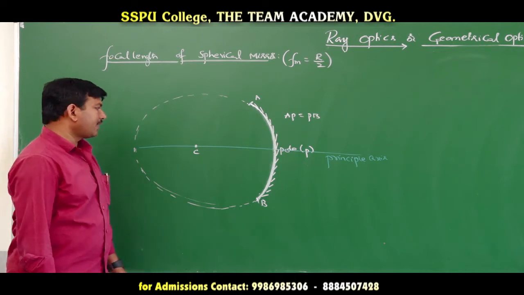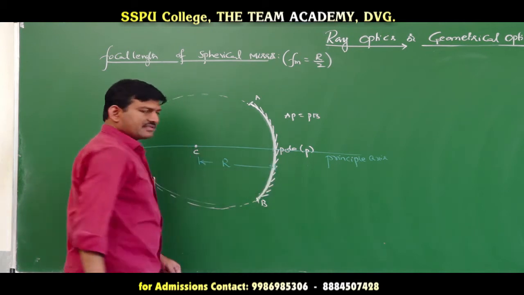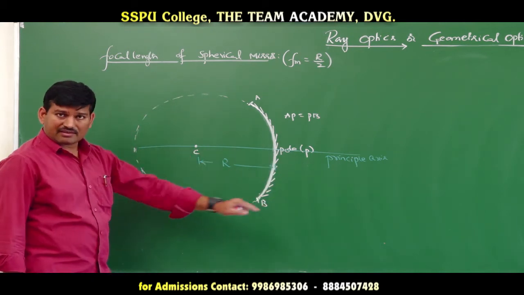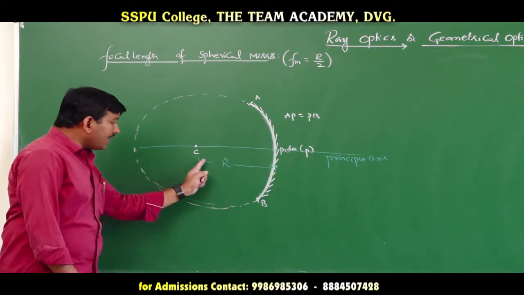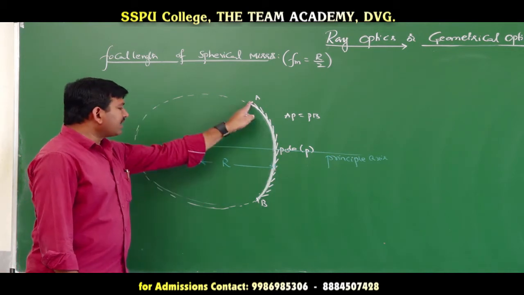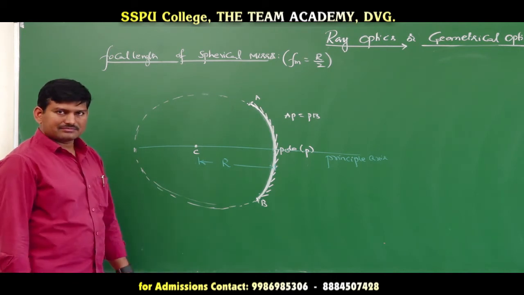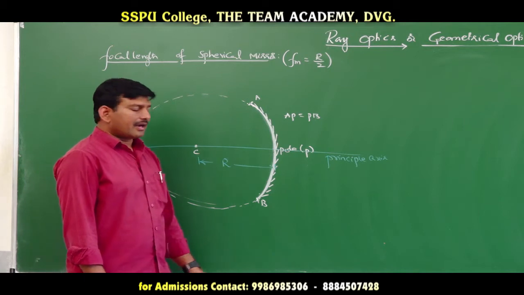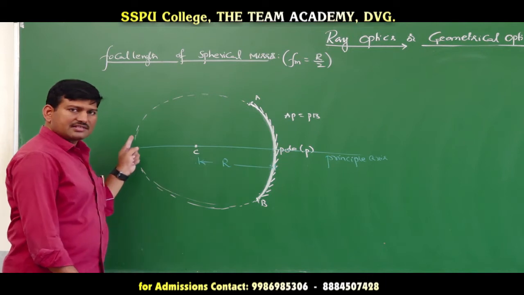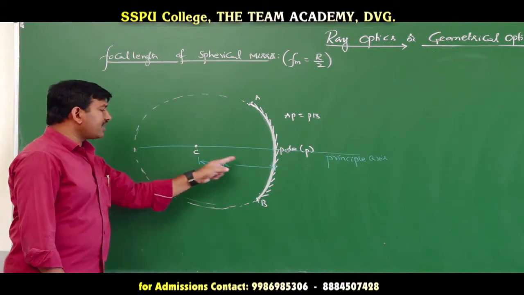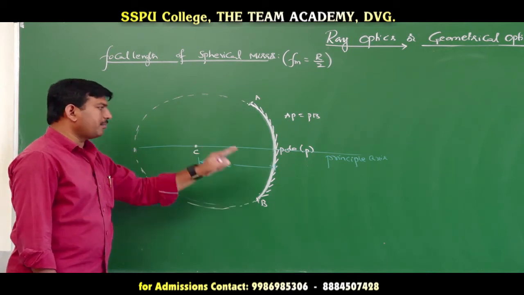Now what is this distance? This is nothing but the radius of the spherical surface. Yes or no? R is nothing but the radius of the spherical surface. The radius of the spherical surface of which the given spherical mirror is a part is nothing but the radius of curvature of that spherical mirror. So what is the radius of curvature of the spherical mirror? It is the radius of the spherical surface of which the given spherical mirror is a part. Understood these things?